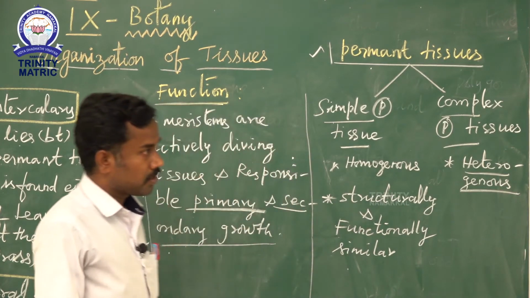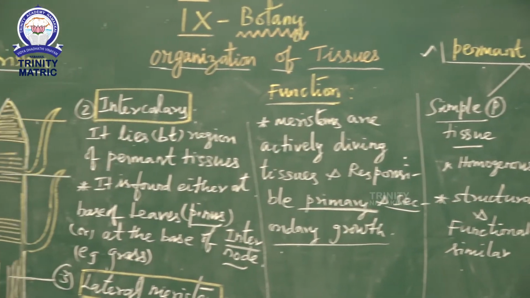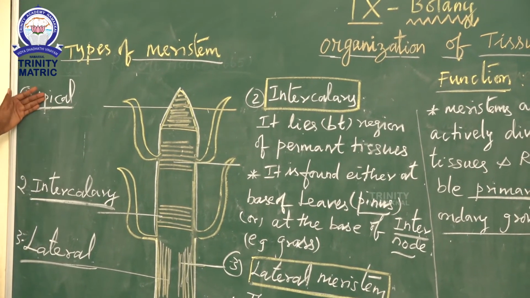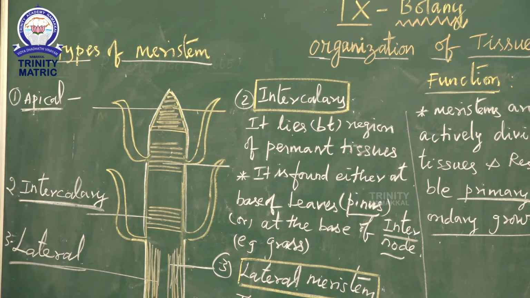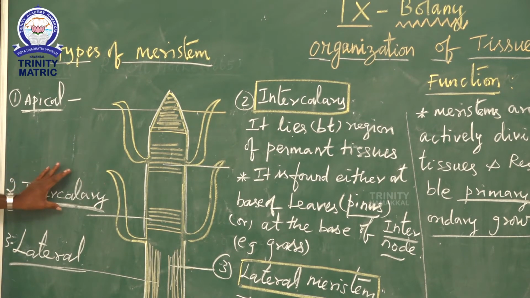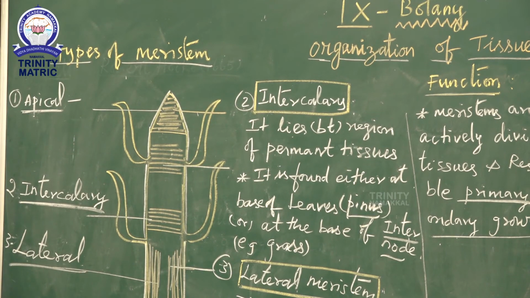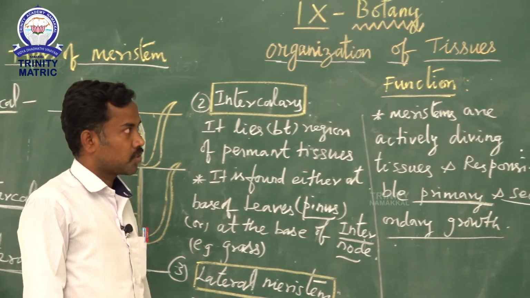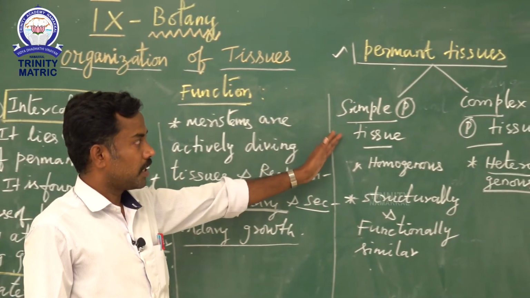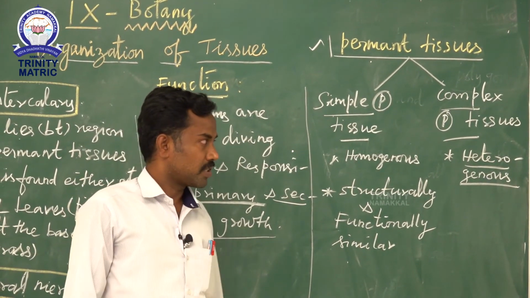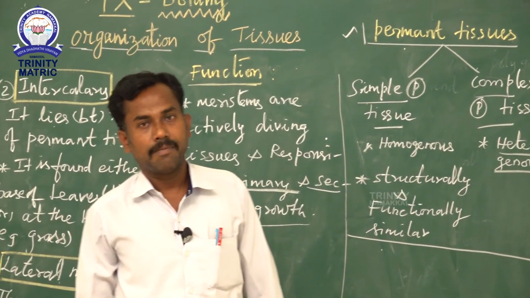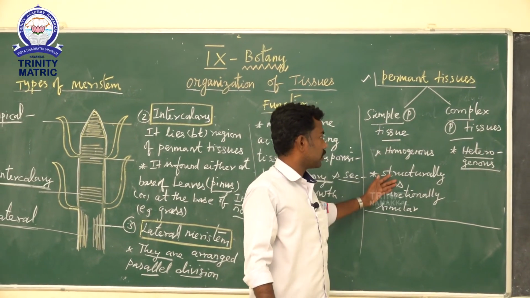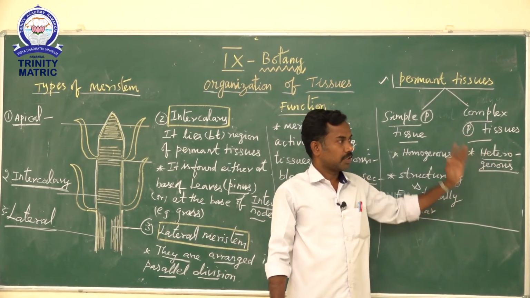Once again, today we first saw the types of meristem: apical, intercalary and lateral. Apical meristem increases the elongation of the plant body, intercalary meristem increases the internodal region, and lateral meristem increases the thickness of the plant body. The next topic is permanent tissue: simple permanent tissue and complex permanent tissue. Okay students, that's all for today's class. Tomorrow we will discuss simple permanent tissue and complex permanent tissue. Thank you.